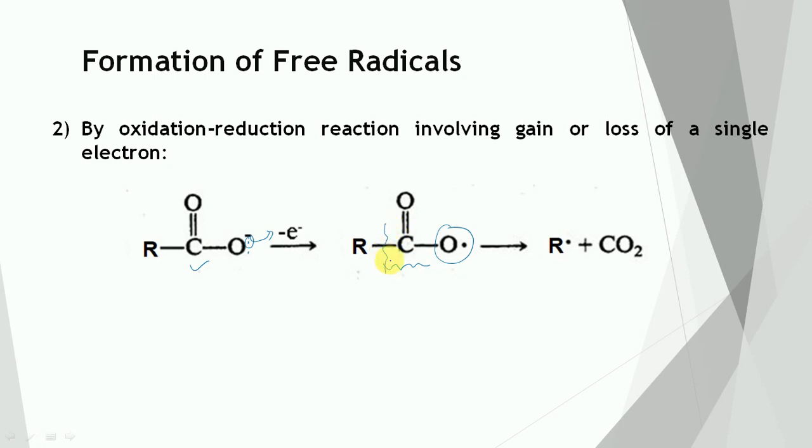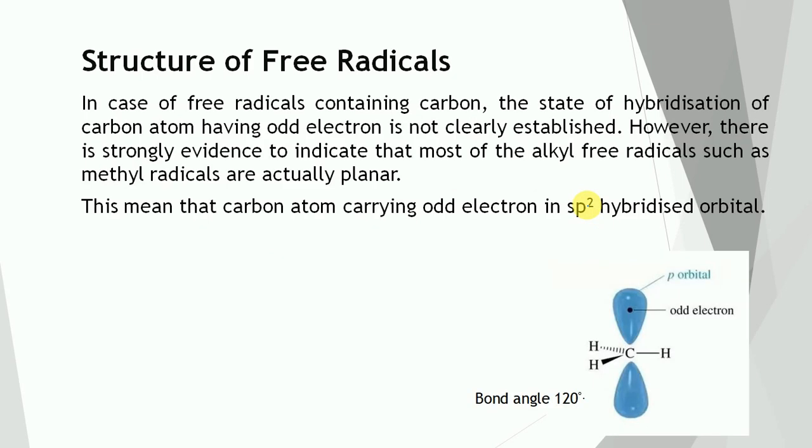Then this bond can break homolytically. One electron will shift toward this side, another electron will shift toward this side, for the formation of carbon dioxide along with the alkyl free radical. So it is the formation by oxidation reduction reaction involving gain or loss of a single electron.